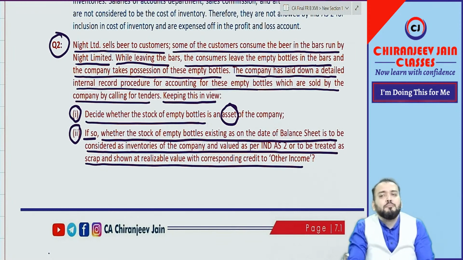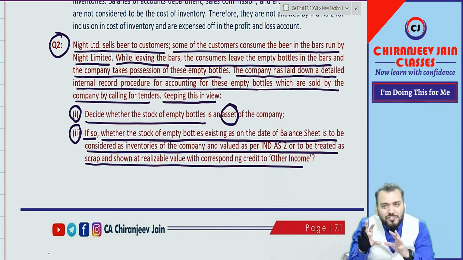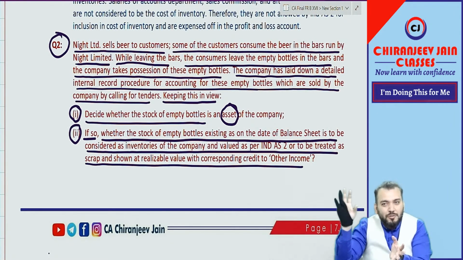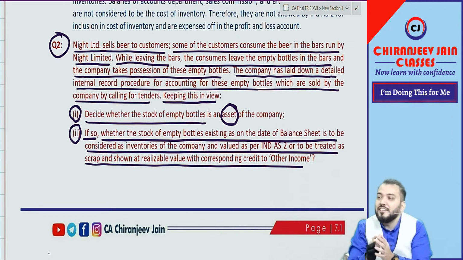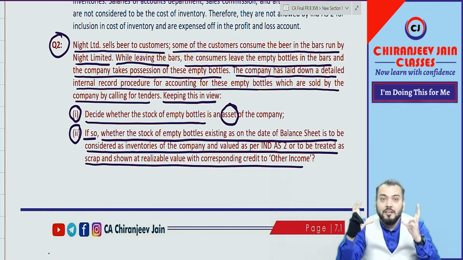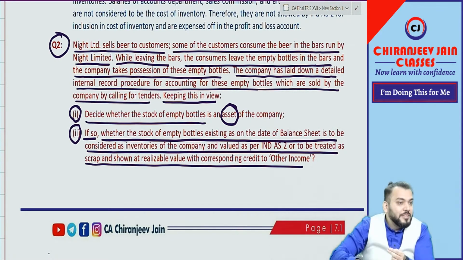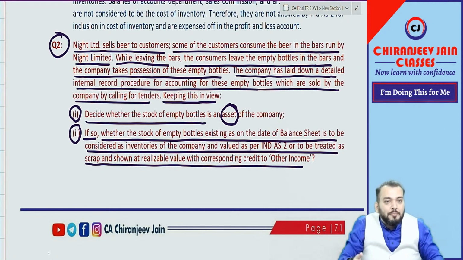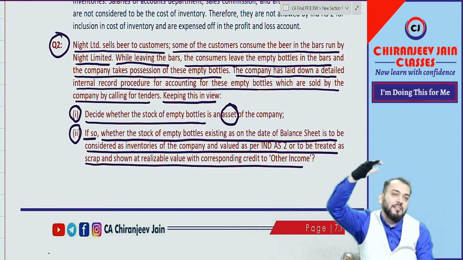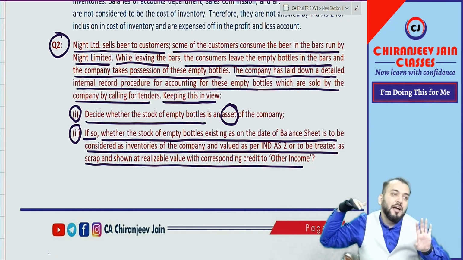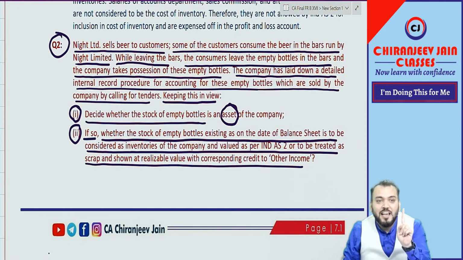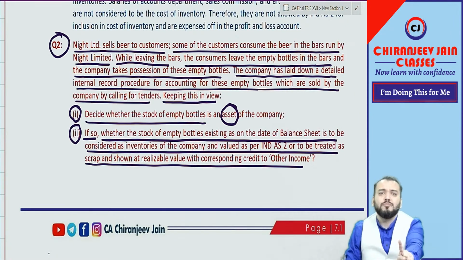Every time it happens, my father is a grocery dealer, wholesale dealer. So when I was a kid, I used to go to my shop and I used to see that they are also selling the jute bag in which rice will come. So rice to retail shop 1 kilo, 1 kilo, 1 kilo. The jute bag will be empty. Then there will be lot of jute bags. They will call some person and sell the jute bags. Whatever amount will come, will do party with that. But it is available for sale in ordinary course of business only.